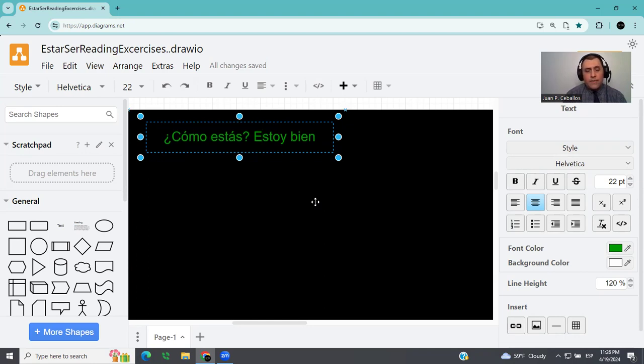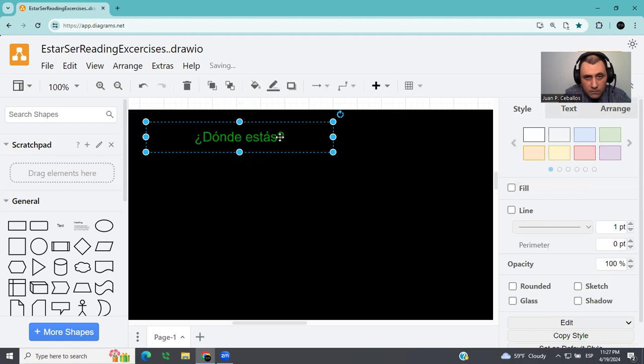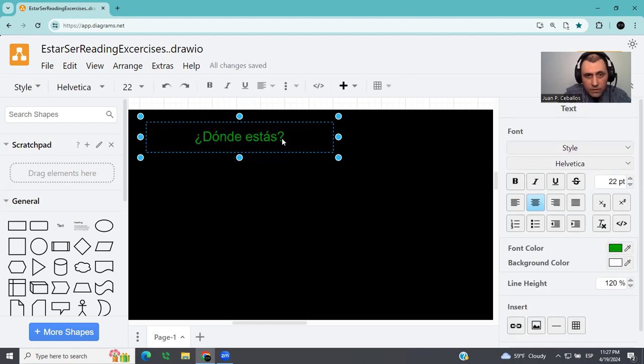Another one is ¿dónde estás? Again, ¿dónde estás? Try to think about this, and I'm going to write it down now. ¿Dónde estás? Maybe a good answer for this is estoy en casa. Very simple. Casa. This is talking about a location. That's why we are using the verb estar in this case.